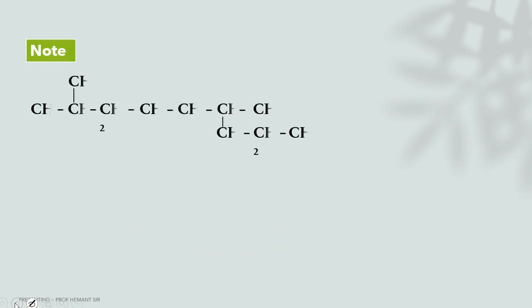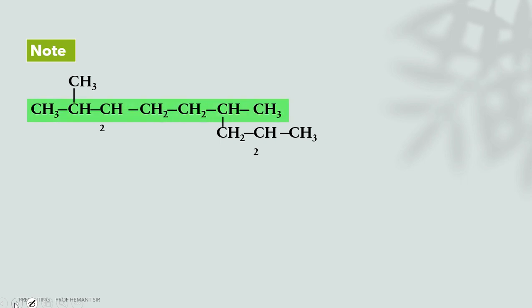Let's see the next example. How to select the longest chain? How do we know how many carbons are in the longest chain? If you see this green line, you will get how many carbons are in this green strip. There are 7 carbons. But is it correct or not?